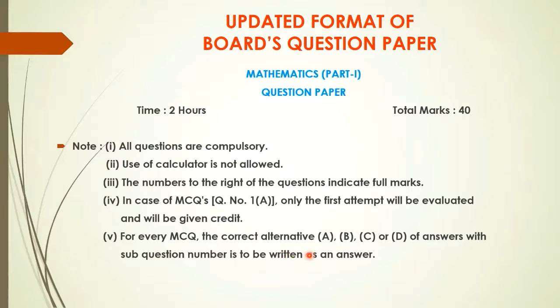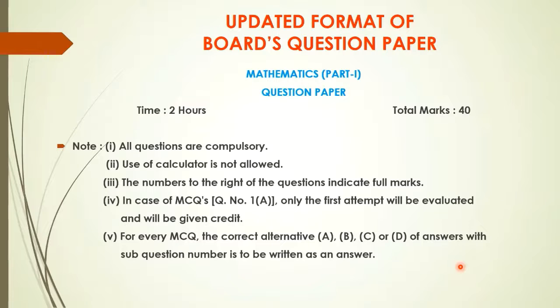So the correct alternative A, B, C, D along with the proper sub question number should be written as the answer. That means in front of question number 1A, write down the correct alphabet, that is A, B, C or D. Okay, so these are all the instructions given in your question paper.